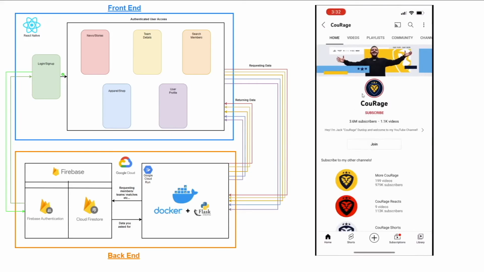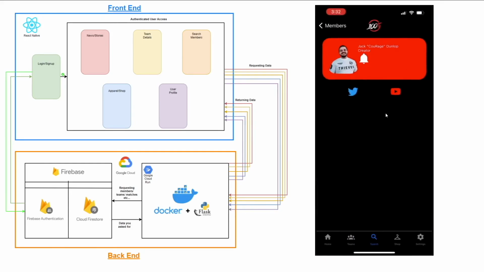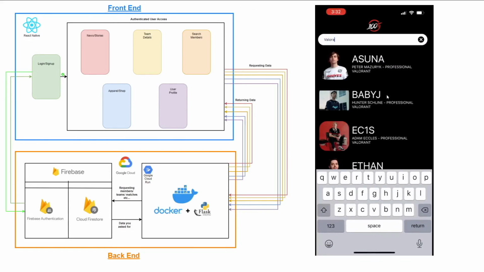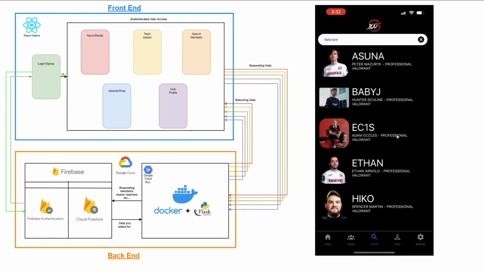On clicking on the YouTube link, we see that it navigates us to Courage's YouTube, and we can continue on from there. It also will navigate us to our Twitter page. We also have the opportunity to search based on game as well. So I'm typing in Valorant. We see the 5 members of 100 Thieves' professional Valorant roster get populated here as well.